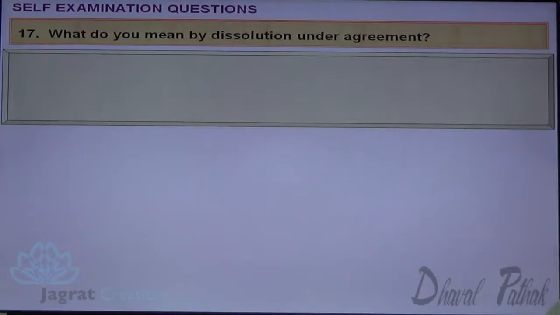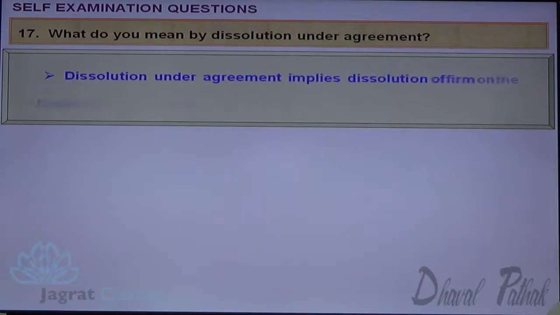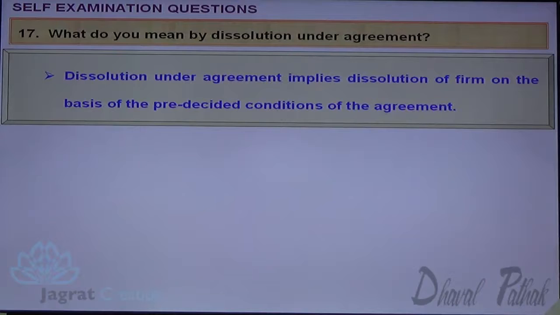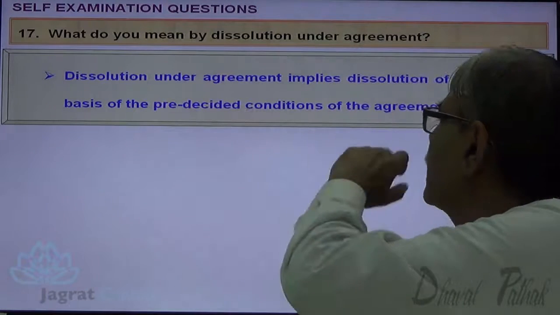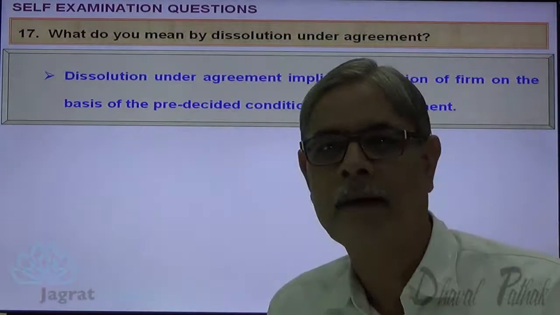What do you mean by dissolution under agreement? Dissolution under agreement implies dissolution on the basis of a pre-decided condition of the agreement.